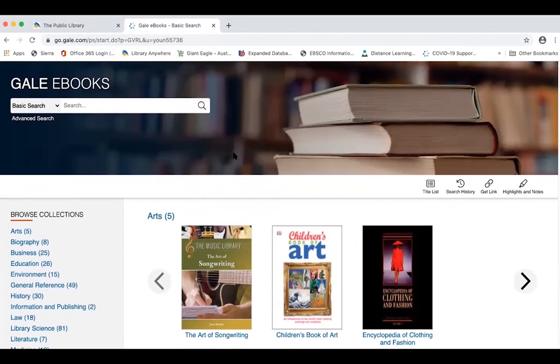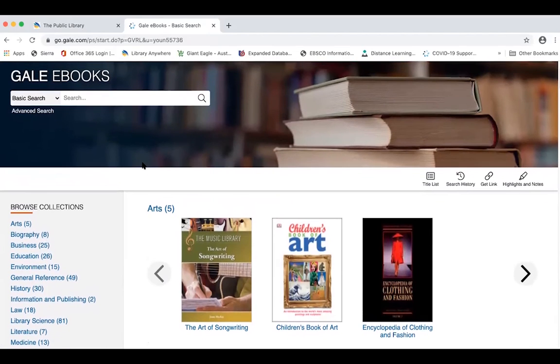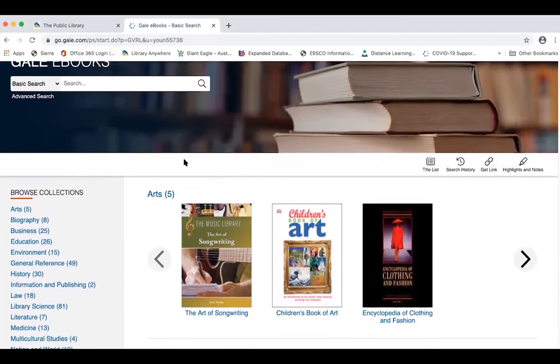And with Gale eBooks, this resource is unique in that it's giving you access to reference books that we've had at the main library. And with reference books, those were books that you had to come to the library and look at in the library. You were never able to check them out and take them home with you. Whereas with Gale eBooks, if you have access to the internet from your house or from anywhere in the world, with your library card, you have access to these books.